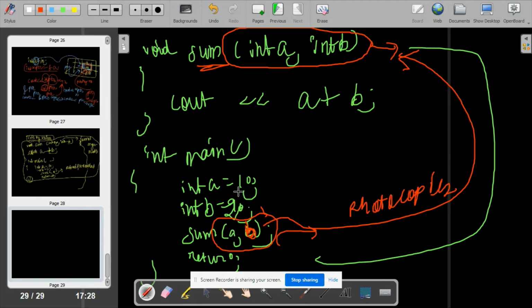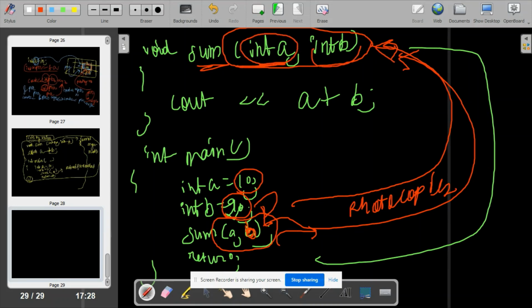This a is 10, this b is 20, and when you are passing this a and b to the sum function, photocopies are passed. Photocopies of a and b are passed to this function, and then this function will take the photocopies and declare them as formal arguments. The original a and b are not passed. Only the photocopy is passed. This photocopy of a and b is used for addition, while the main copy of a and b is still with the main function.